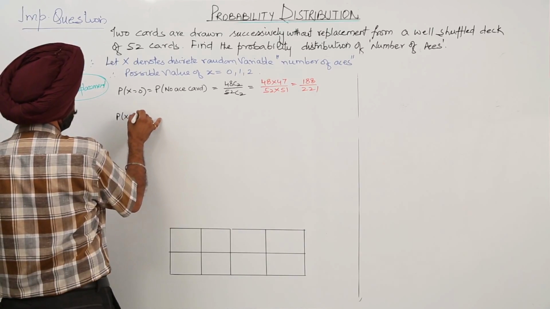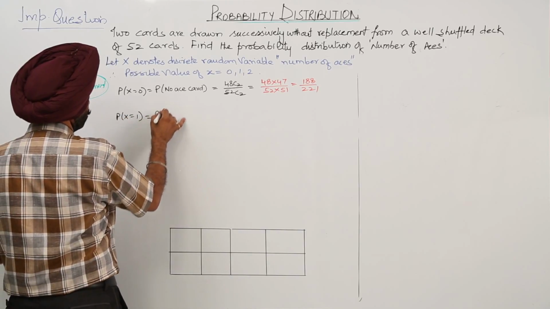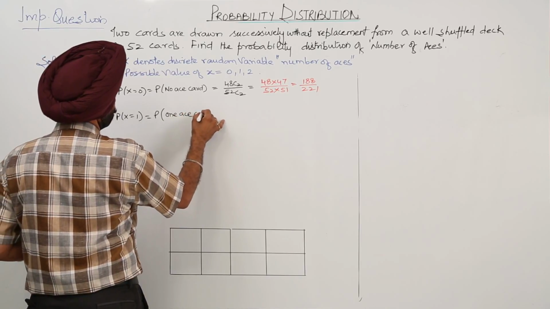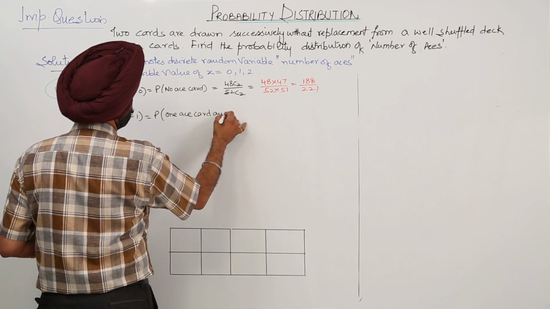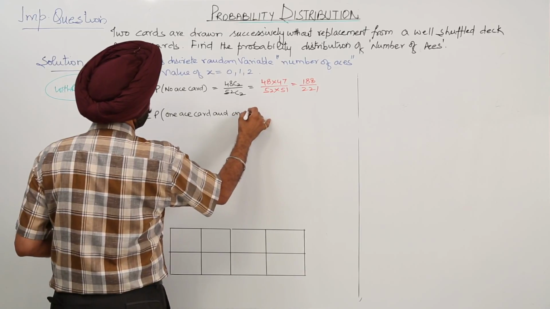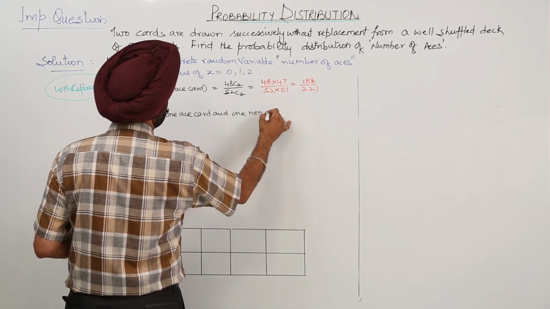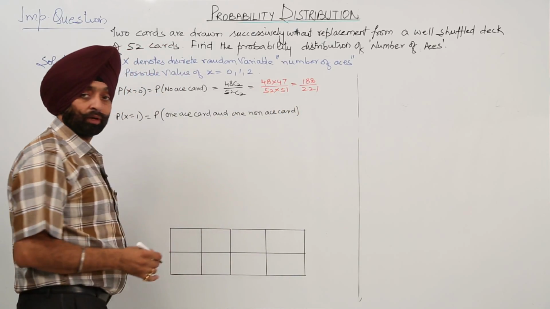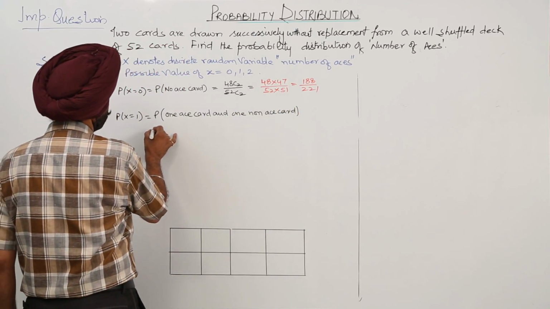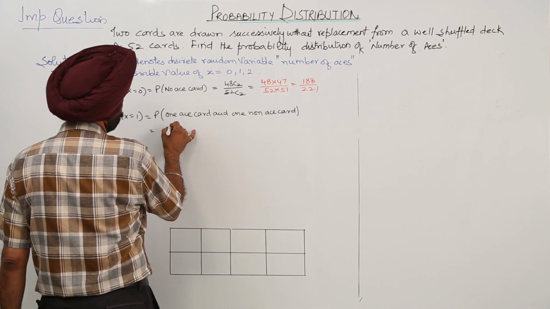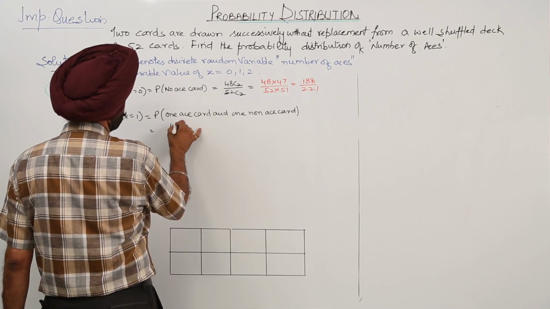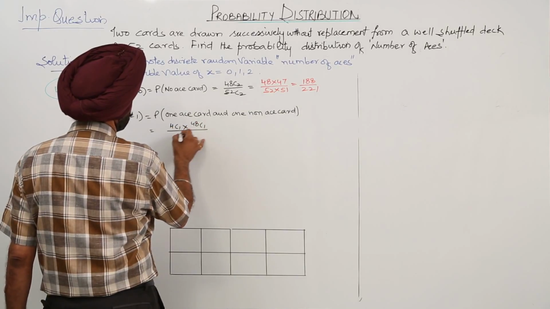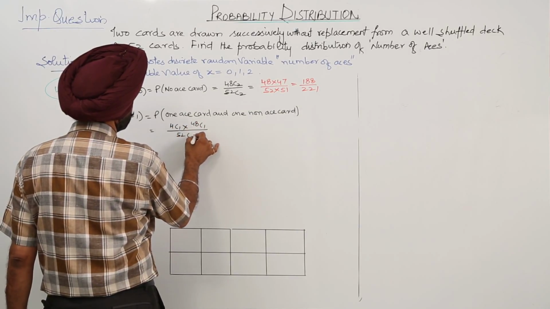Now number 2, X is equal to 1. This means the probability for one ace card and one non-ace card. This is 4C1 times 48C1 upon 52C2.